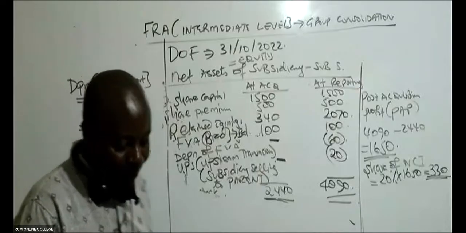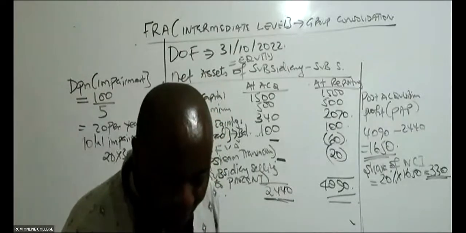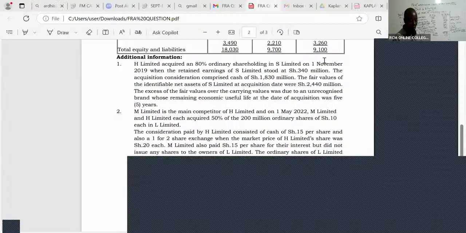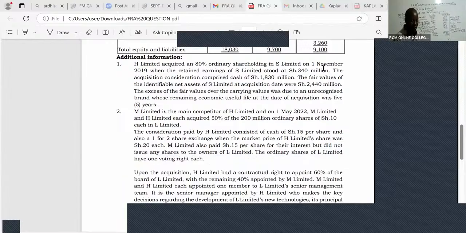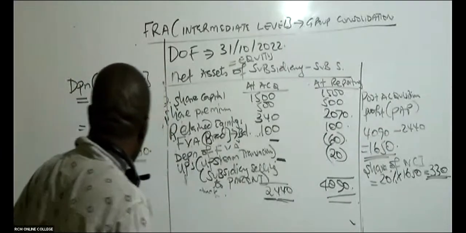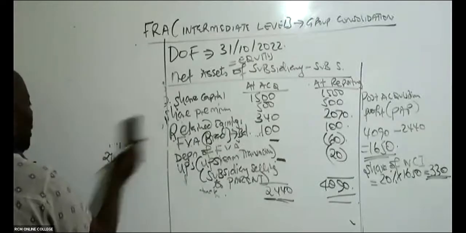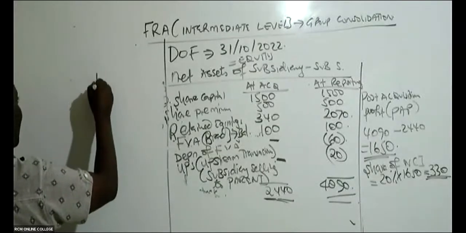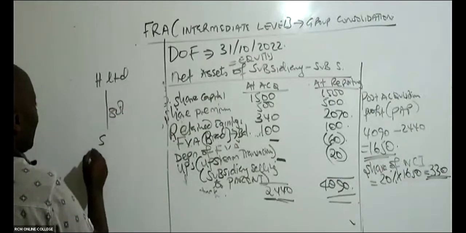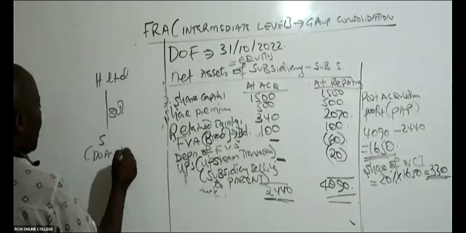Now I come back to you, Ruben. What happened, Ruben, is that we got a subsidiary called S on 1st November 2019. H Limited acquired 80% ownership shareholding in S on 1st November 2019. So we had drawn this group structure: H Limited acquired 80% of S Limited, and the date of acquisition is 1st November 2019.